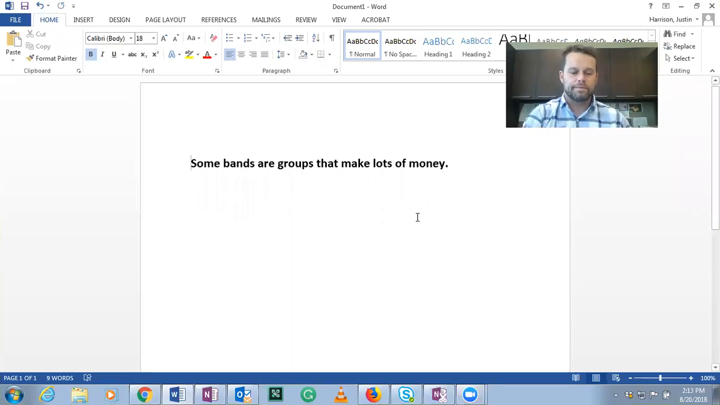All right, let's look at another one. This is a derivation of number 3, something similar to it. Some bands are groups that make lots of money. For example, Lil Pump, Rick Ross, anyway. So some bands are, so look for the copula, are or is. So some bands, that is the S category, and are groups that make lots of money, that would be P. So what we have here is some S are P.